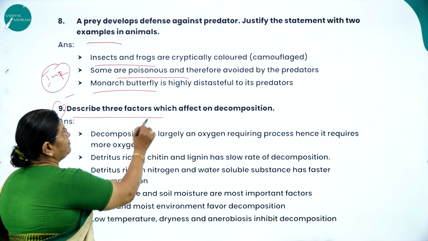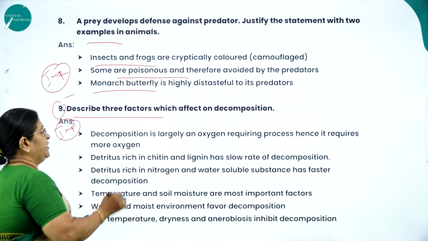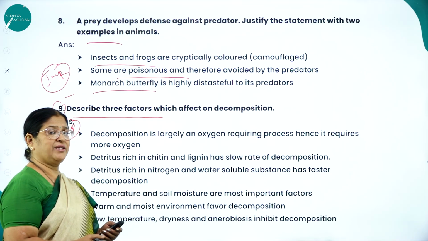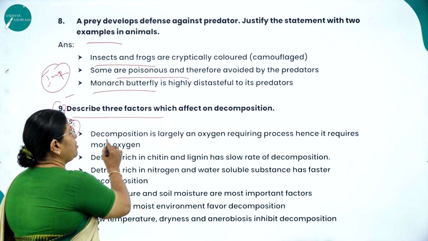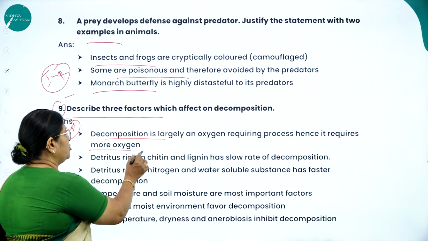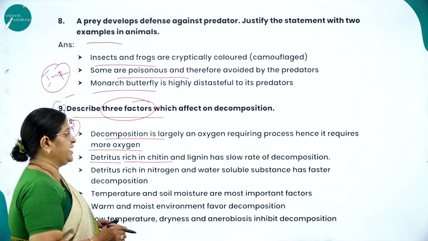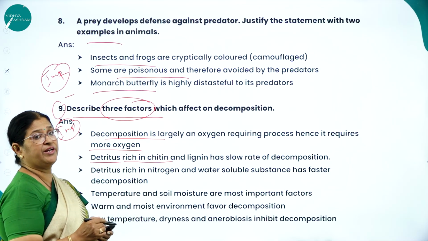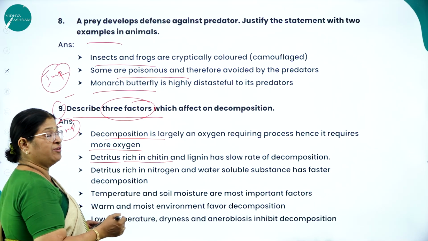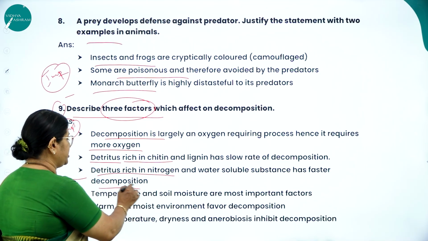Question number 9. Describe the factors which affect decomposition. Very, very important. We all know what decomposition is: the breakdown of organic matter into inorganic nutrients. It's largely an oxygen requiring process, hence it requires more oxygen. So what are the very important factors? Detritus rich in chitin and lignin has a slow rate of decomposition, whereas detritus rich in carbohydrate has a faster rate of decomposition. Detritus rich in nitrogen and water soluble substances has faster decomposition.